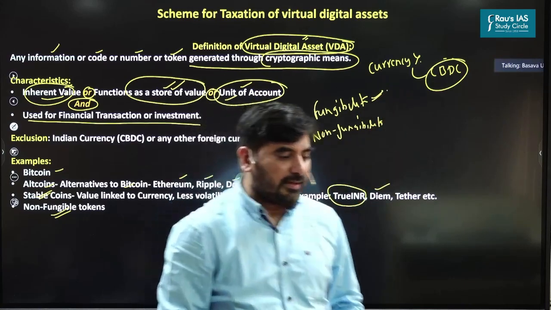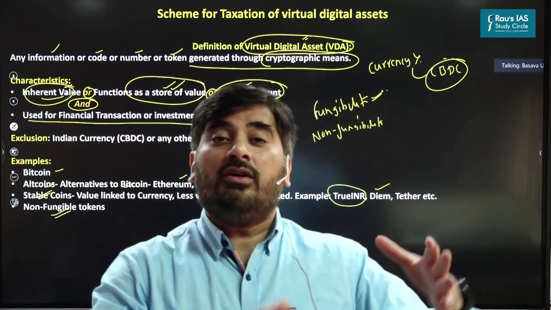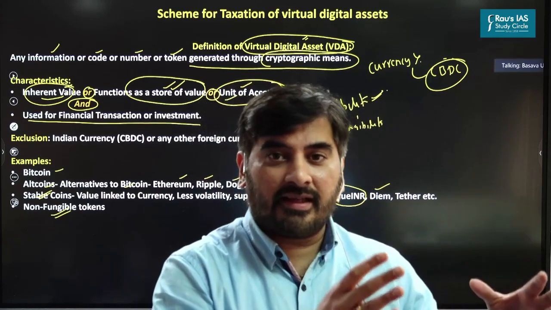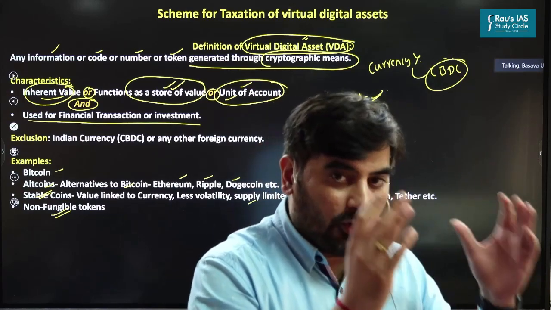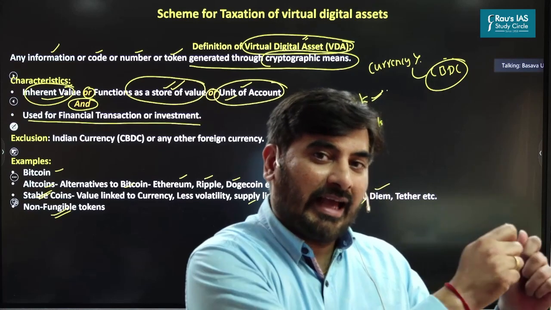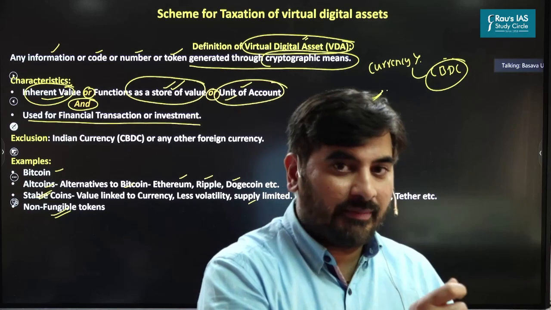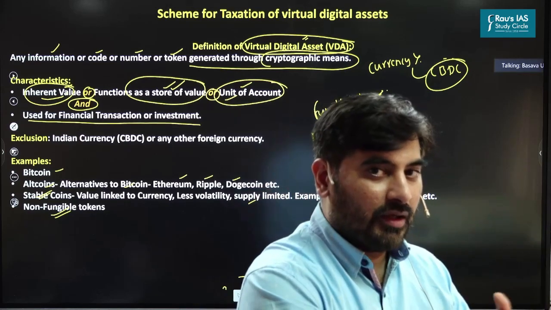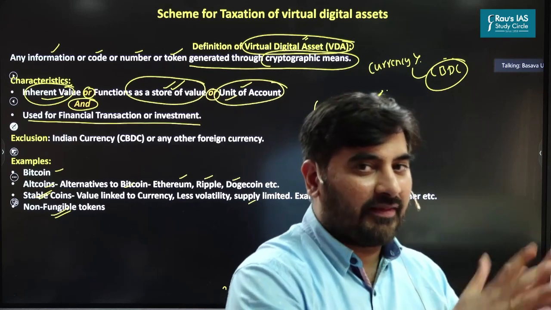See, when you say something is fungible, it means that there are more than one things whose value is same, and one thing can be replaced by another thing. I repeat, fungibility means you have more than one thing whose values are same. One thing can be replaced with another.